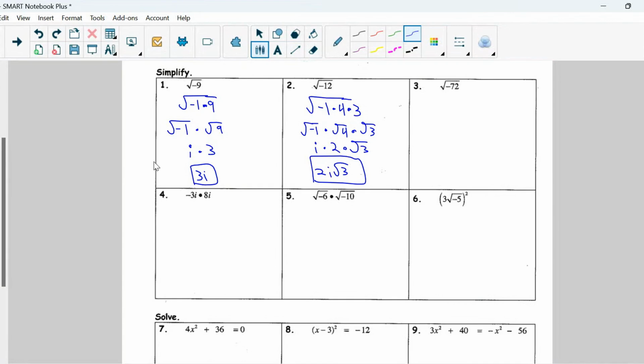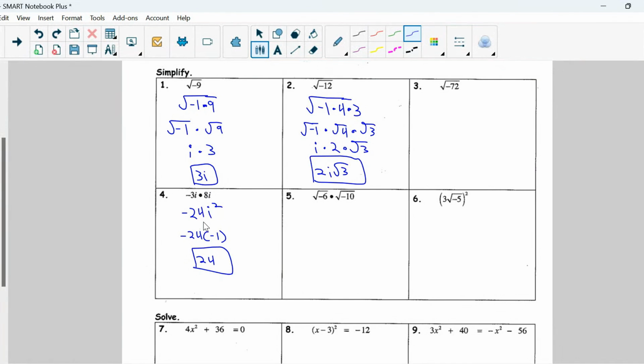So we have negative 3 times 8, which gives us negative 24, times i times i, which is just i squared. Remember, when you have an i squared, you can always substitute in a negative 1. So you have negative 24 times negative 1, which just equals a positive 24.